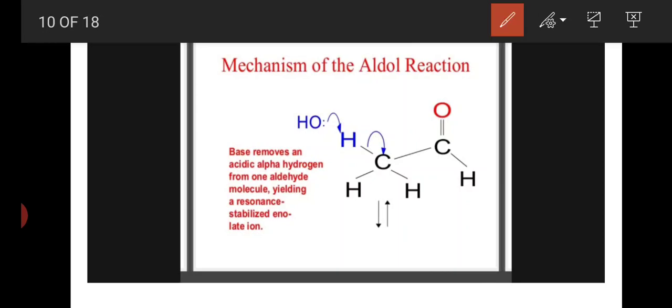Here the alpha carbon loses one hydrogen and forms an enolate ion. This enolate ion participates in resonance and gains some resonance energy or resonance stability. In this mechanism the enolate ion is a resonance stabilized enolate ion. That's why the alpha hydrogen is easily removed in the presence of base.